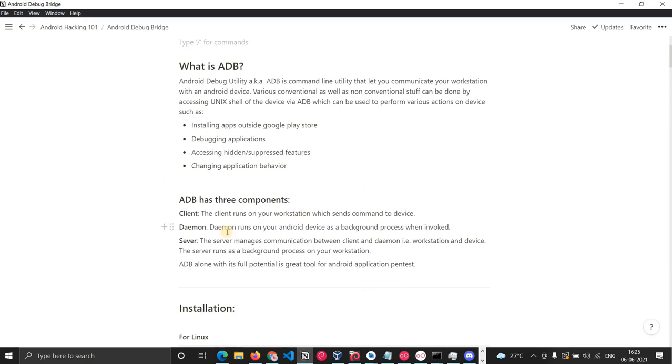It has a client. The client runs on your workstation, in the sense of your system, and sends commands to the device. So it has three components: client, daemon, and server. The daemon runs on your Android device as a background process. The server runs as a background process on your workstation, and it manages the communication between the client and the daemon.